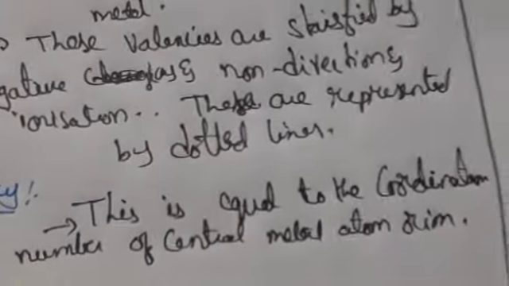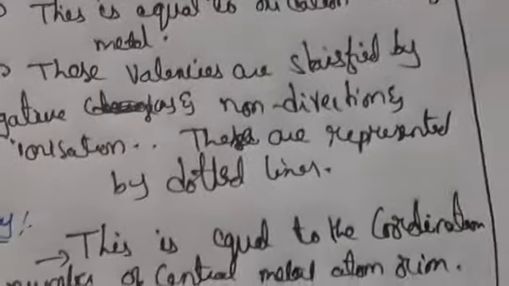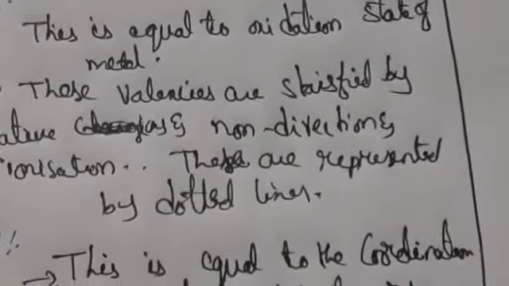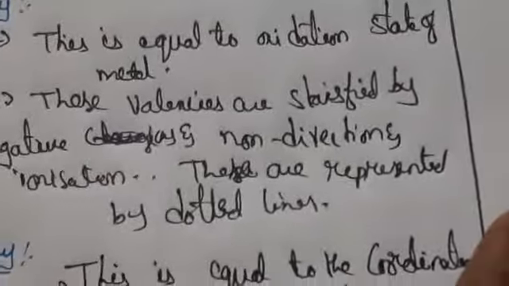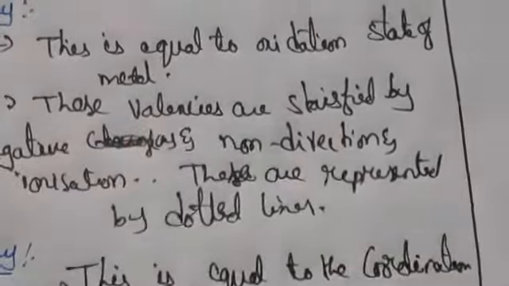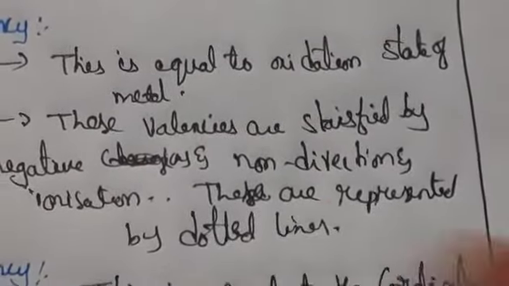These are satisfied by negative, positive and neutral molecules. These are directed in fixed positions only, and this does not undergo ionization. These are shown by thick lines.